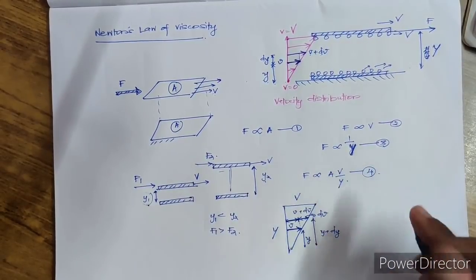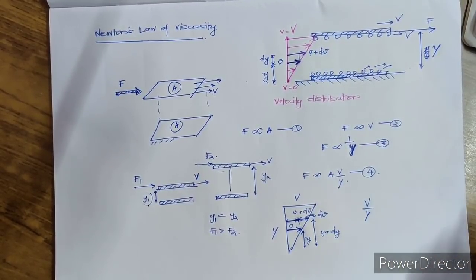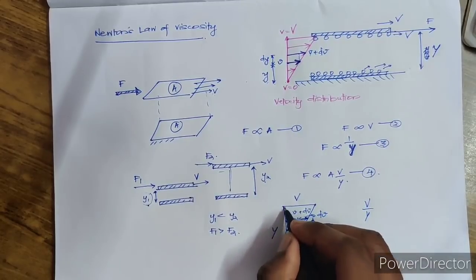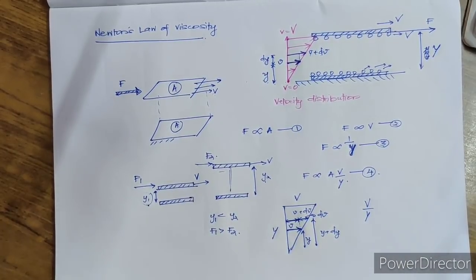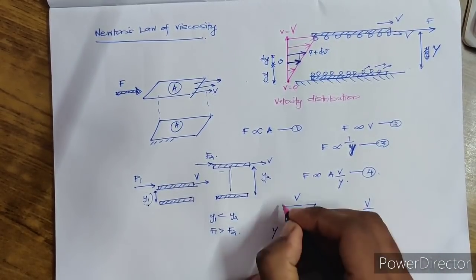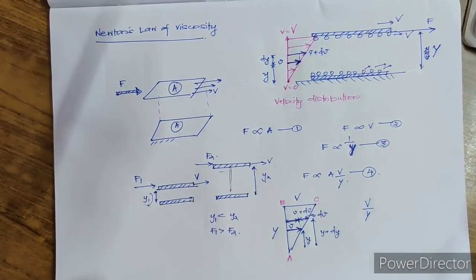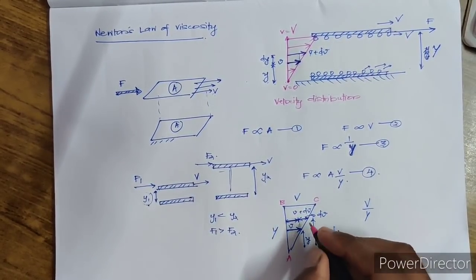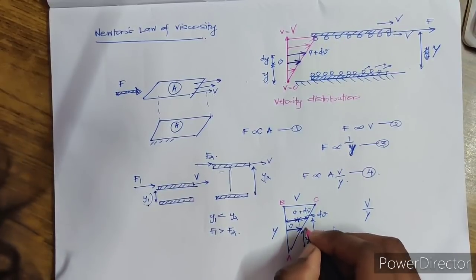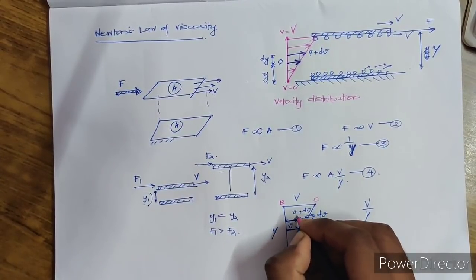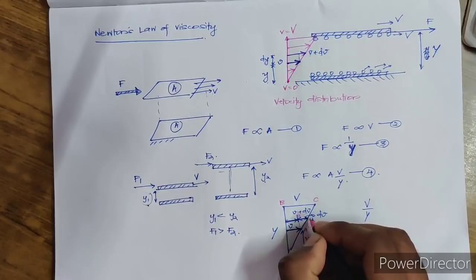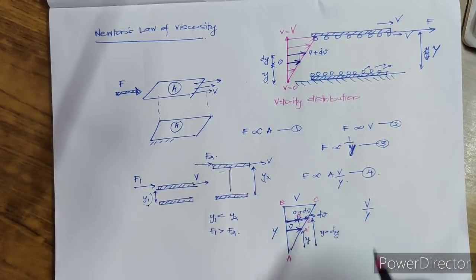Now we have got here V by Y. Now if you check, I'll just mark it with another pen. Let this be A, B, C, and let this point be A dash, this point be B dash, this point be C dash. So you've got A, B, C and A dash, B dash, C dash.